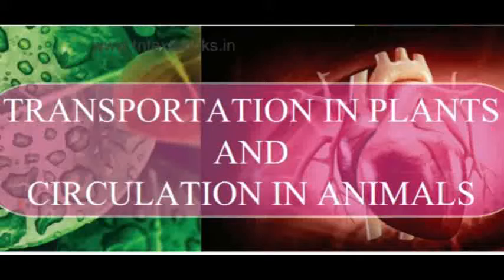Then translocation of mineral ions. When the older leaves fall off from the trees, the entire mineral content is remobilized to the younger leaves. That is said to be translocation of minerals and ions. This takes place in the deciduous plant or a forest region.